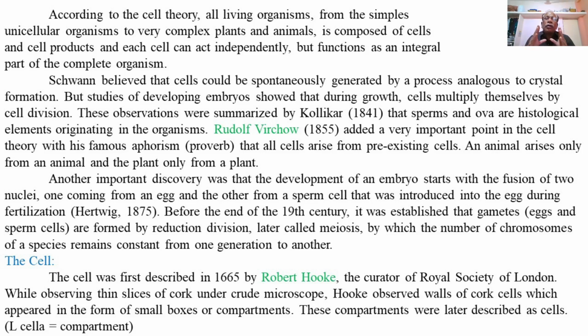So, according to Hartwig, the development of the embryo takes place due to the fusion of one nucleus from the egg and another nucleus from the sperm cell during fertilization.